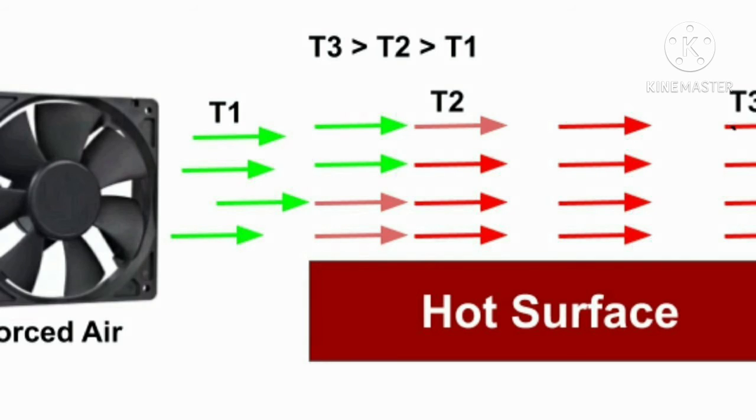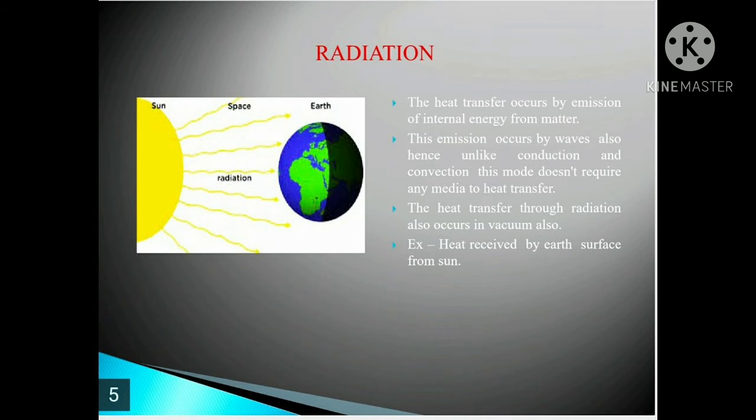You may know that the heat exchange between the air and the hot surface occurs because of convection between them. But for that convection, the mechanical motion by the fan is responsible. Hence, such type of convection is called forced convection.